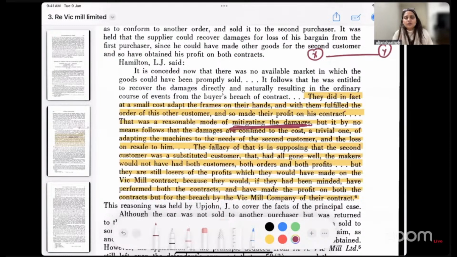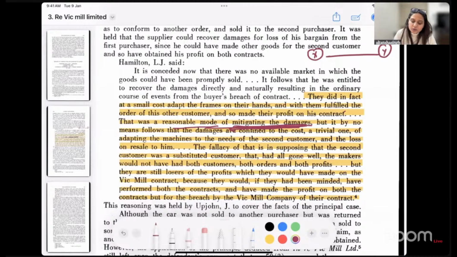Y actually not violated the terms of the contract, had they actually accepted the car, what would have happened? X would have made two profits out of this transaction. One profit by selling the car to Y, the other profit by making a new car with those alterations and giving it to the third party C. And that is how Y will be asked to pay compensation to X in this given situation. So what was X trying to do here? He was trying to follow a reasonable mode of mitigating the damages.